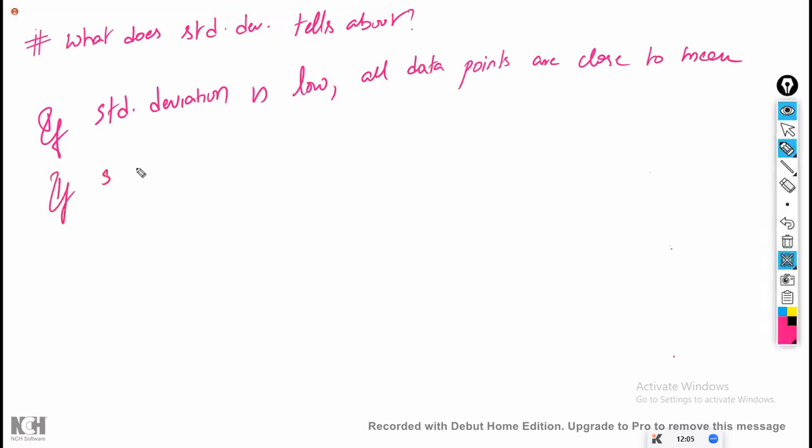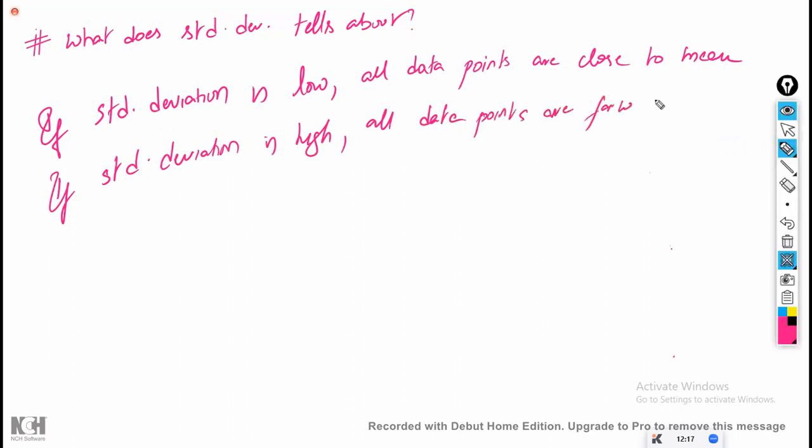If the standard deviation is high, all data points are far away to mean. The distance from the mean is high. Far away from the mean means the distance from the data points towards the mean is very high. This is what the standard deviation tells.